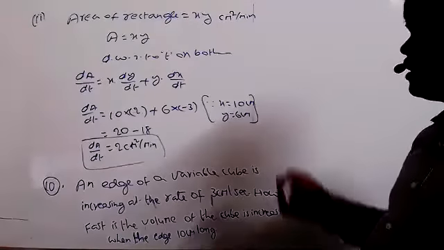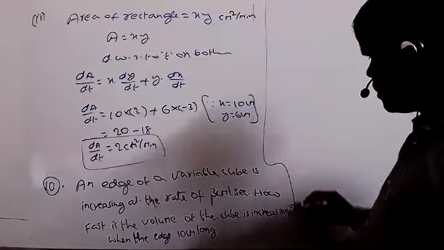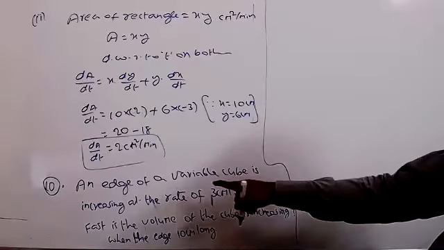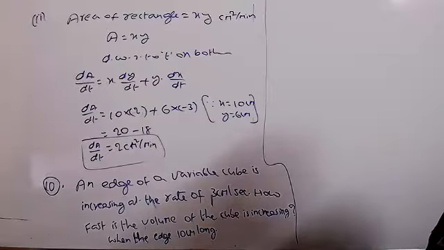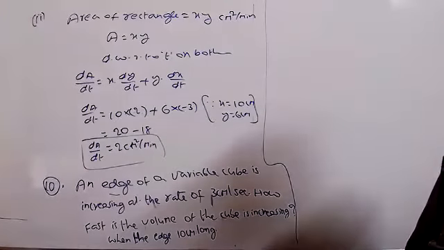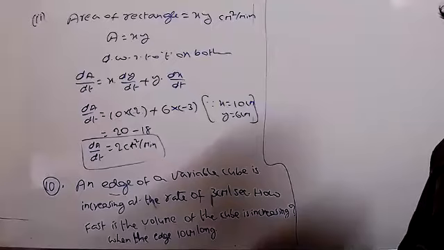Tell me what is given in this problem and what we have to find. An edge of a variable cube is increasing at the rate of 3 centimeter per second. What is the meaning of edge here? Side only.